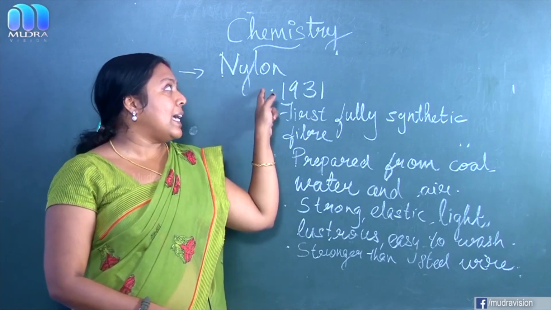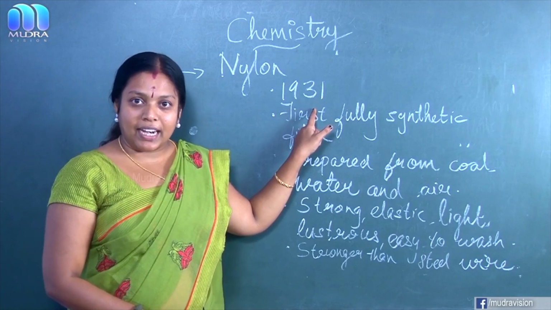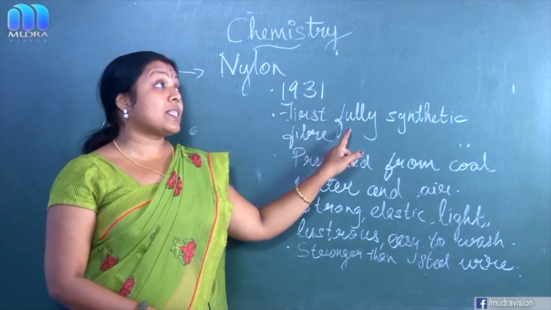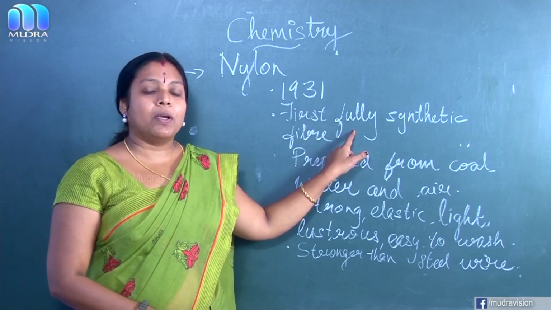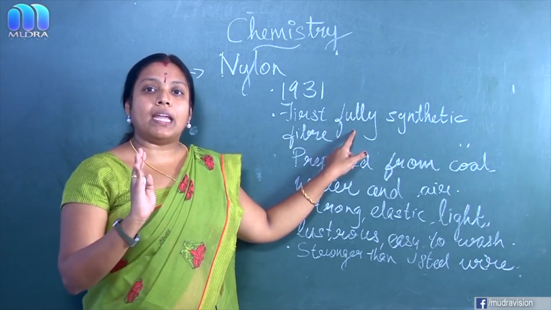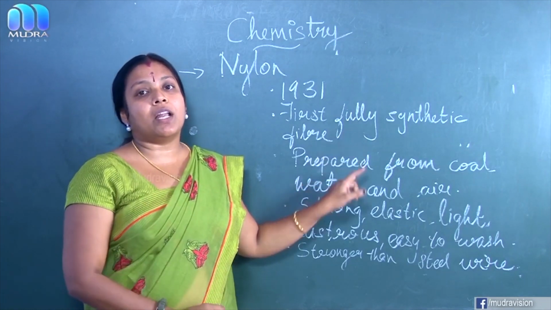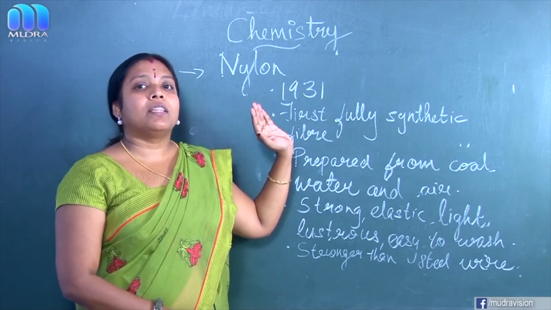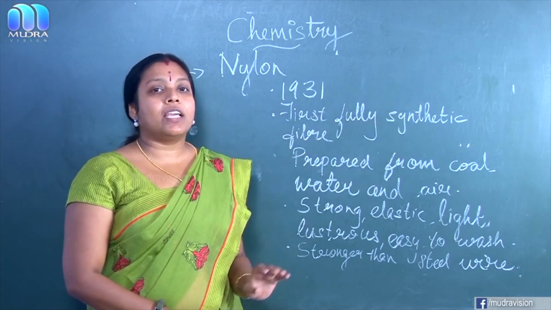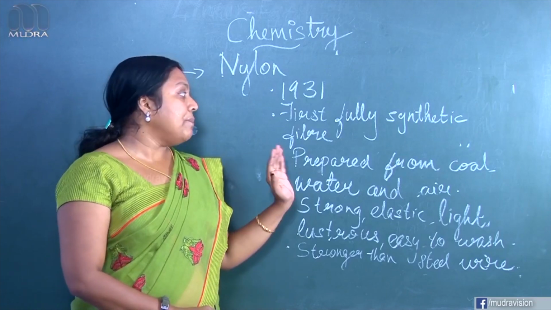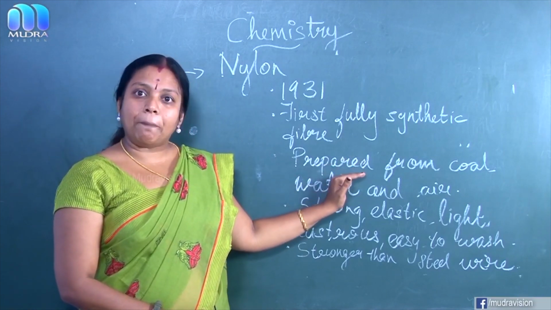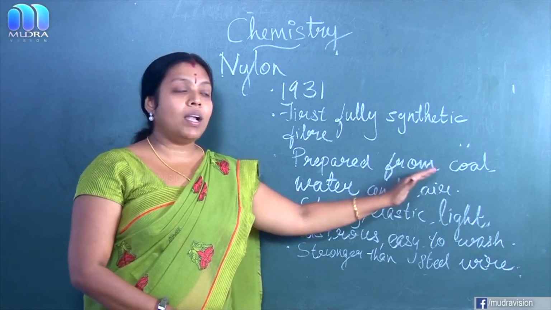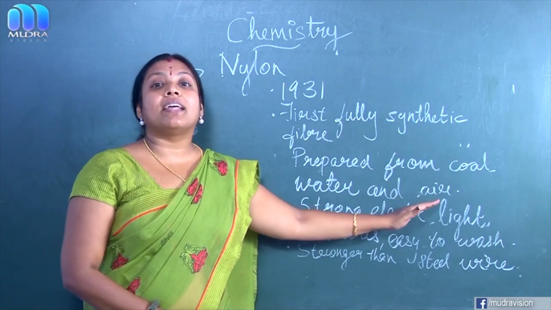Once more, nylon was discovered in the year 1931 and it was a fully synthetic fiber because they didn't use any type of natural raw material for the preparation of nylon. That's why it became the first fully synthetic fiber. Then the preparation: it is prepared from coal, water and air.